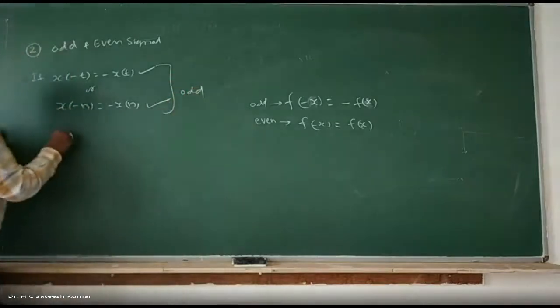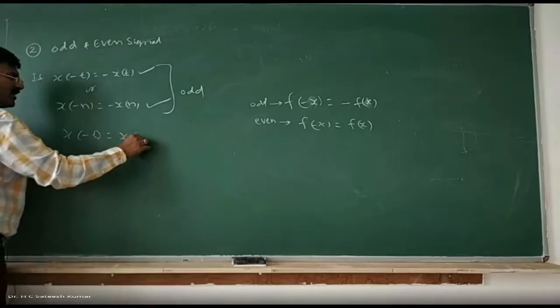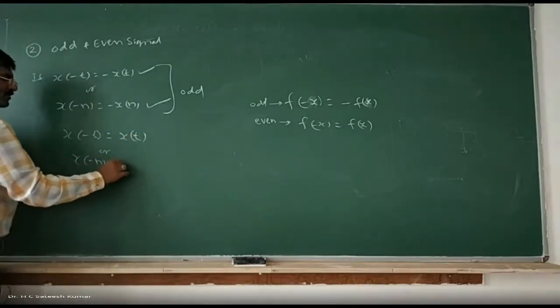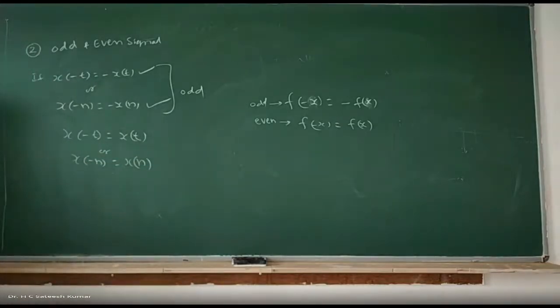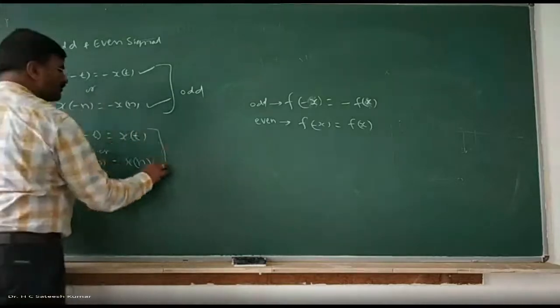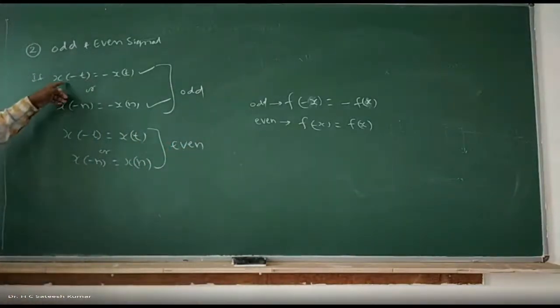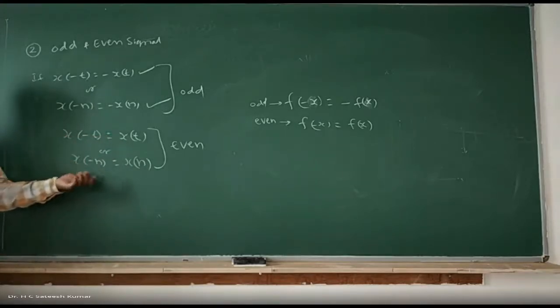Even means what? x of minus t is equal to x of t, or x of minus n is equal to x of n. This is nothing but an even signal. A signal is said to be odd if x of minus t is equal to minus x of t, or x of minus n is equal to minus x of n. A signal is said to be even if x of minus t is equal to x of t, or x of minus n is equal to x of n.